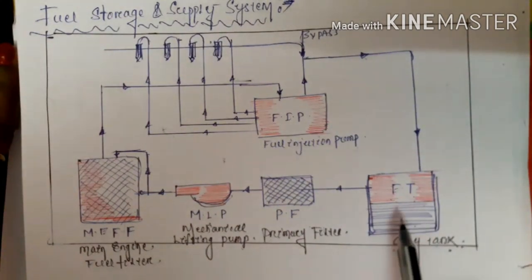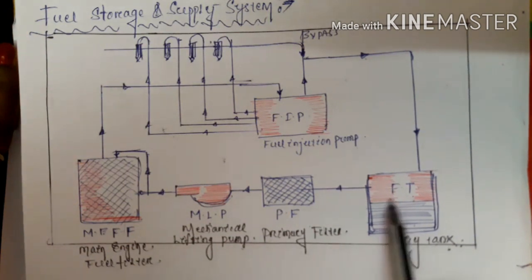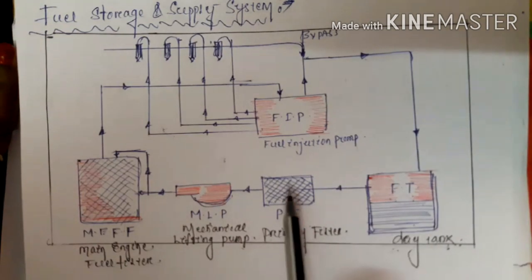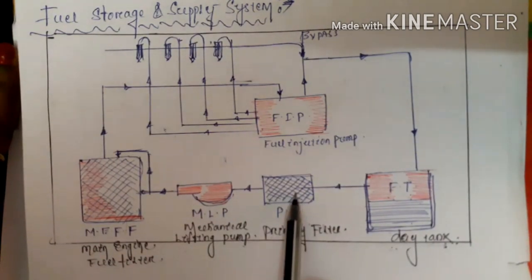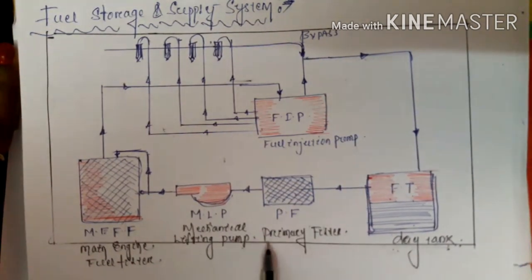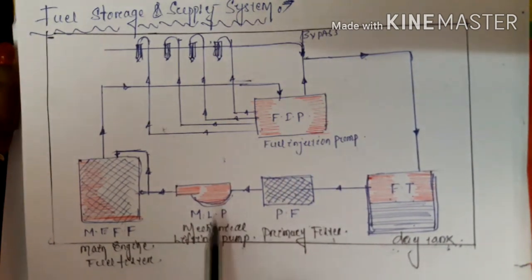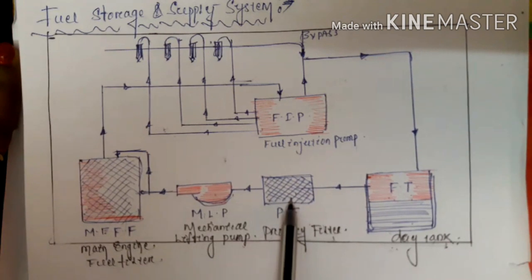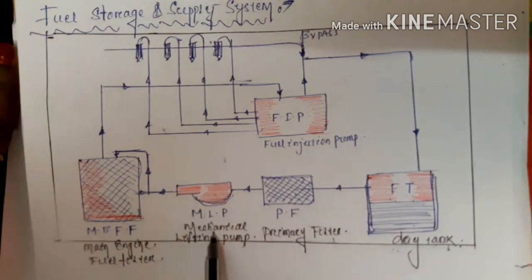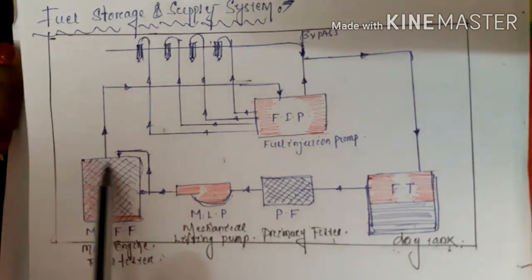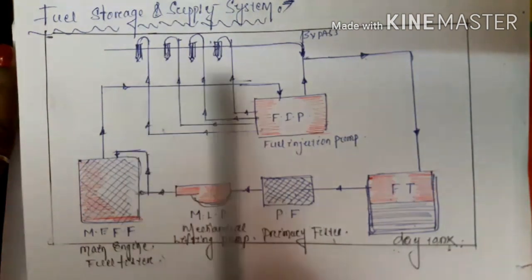Now I am just giving you the names of the components here. This one is your fuel tank, also known as the day tank. After that, a primary filter is connected here, which is known as the primary filter. After that, a mechanical lifting pump is connected after the primary filter, and the mechanical lifting pump is connected to the main engine fuel filter.